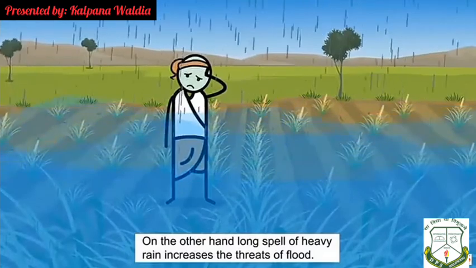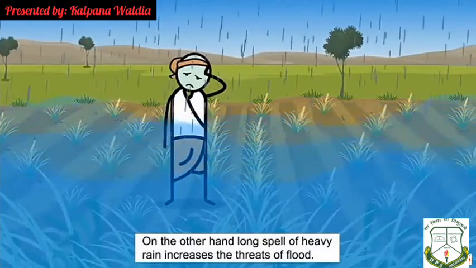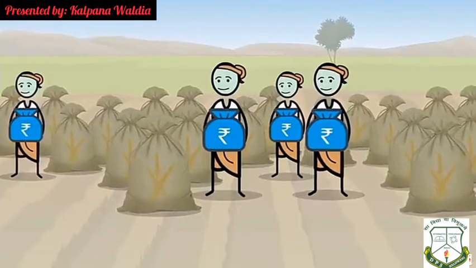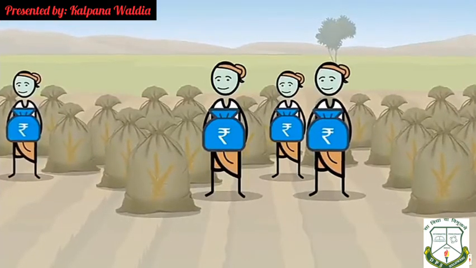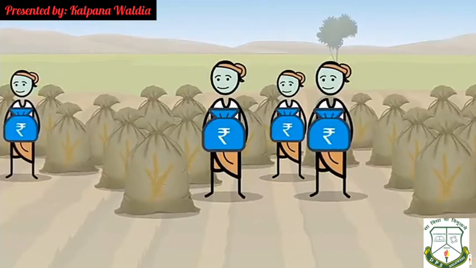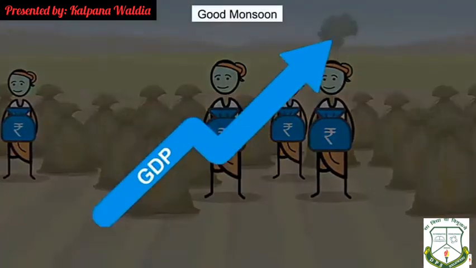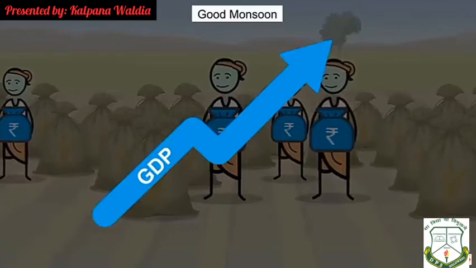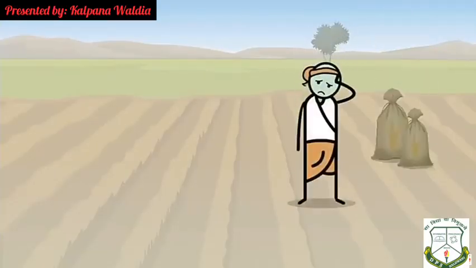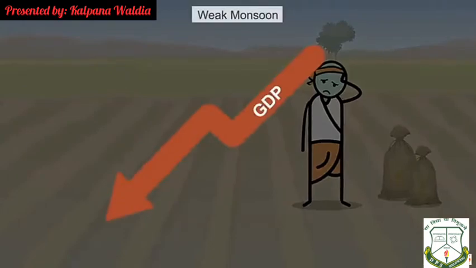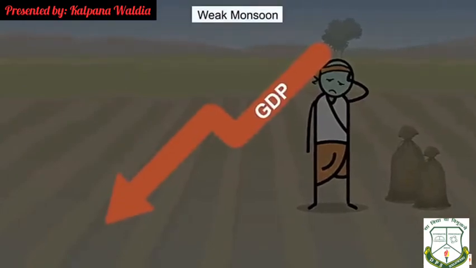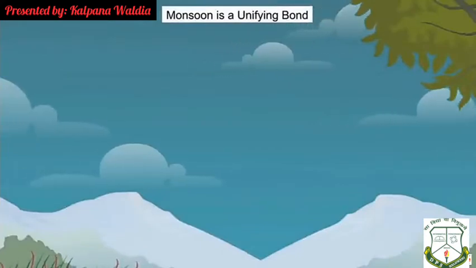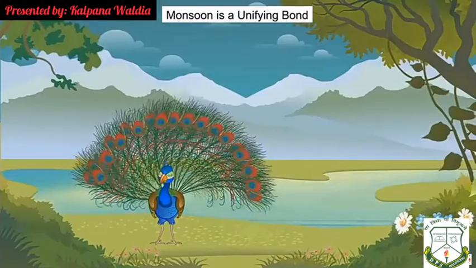The secondary sector of the Indian economy, like agro-based industries, also depends upon monsoon, as the supply of their raw material is governed by a good spell of rain. The market will remain steady in a good monsoon year with stable prices of goods, whereas a bad monsoon season will cause inflation, food insecurity and public unrest. Monsoon is a unifying bond of the nature and lifestyle of India.